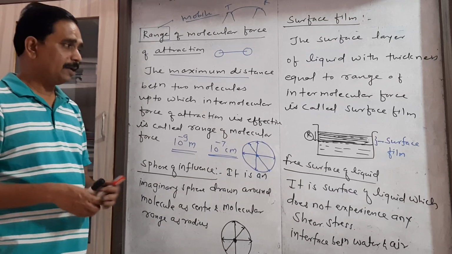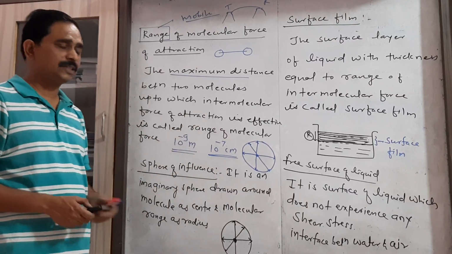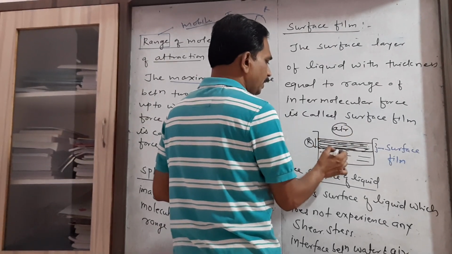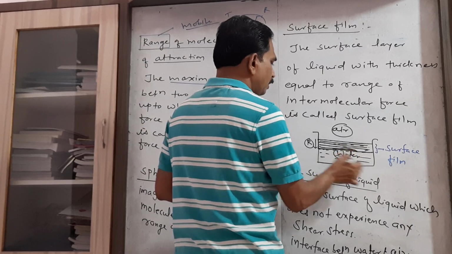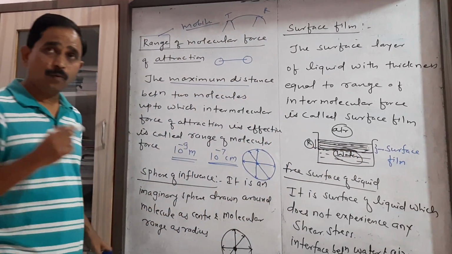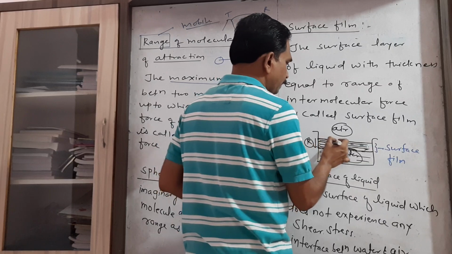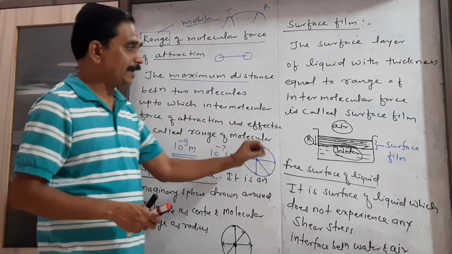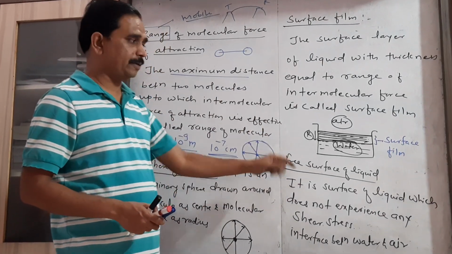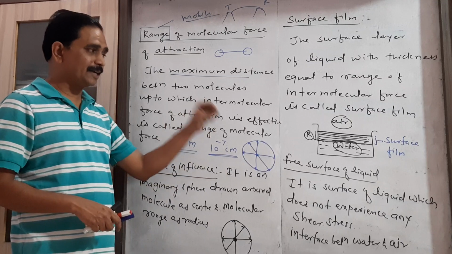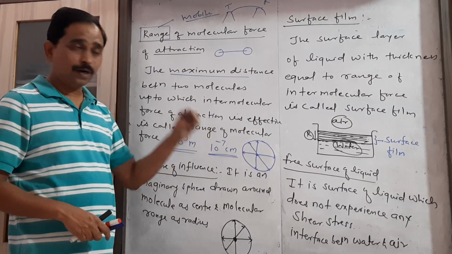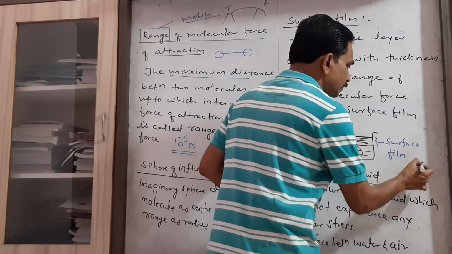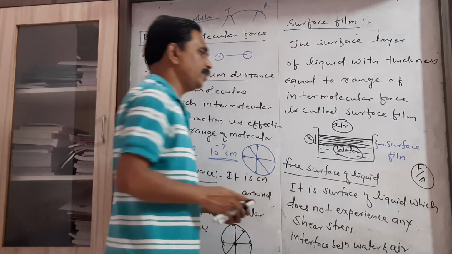Then we have to consider one more definition, the free surface of liquid. Here we are considering two media, air and water. Whatever the interface between these two media, air and water, that interface is nothing but the free surface of the liquid. It is the surface of the liquid which does not experience any shear stress. All of you know what stress is: it is the force acting per unit area.